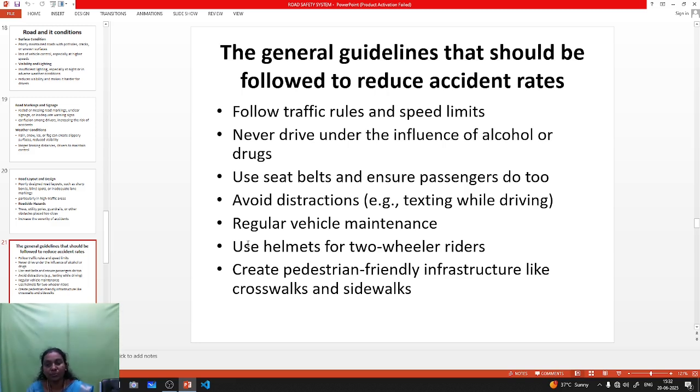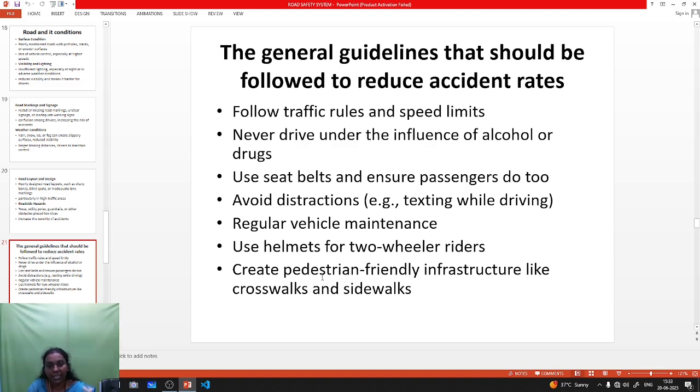Okay. Next one is you must wear helmets while driving two-wheelers. Most of the students are using two-wheelers, so you must wear helmets. It reduces the risk when your two-wheeler gets into accidents. So the accident rate does not reduce, but the death rate will be reduced. Okay, this is why you must use helmets.